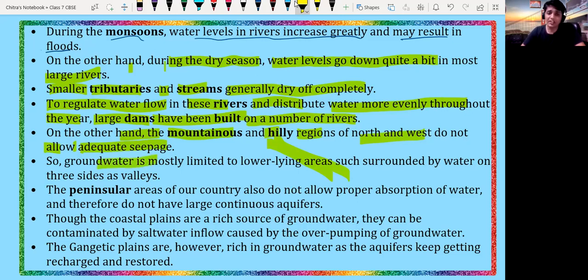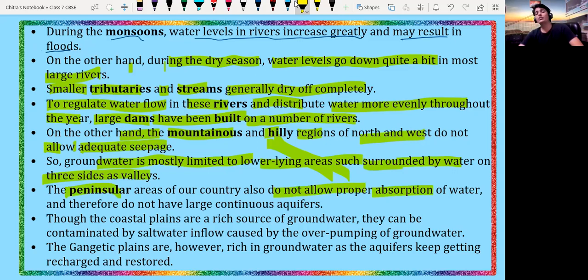So groundwater is mostly limited to the lower lying areas, such as valleys surrounded by higher ground. The peninsular area of the country also does not allow proper absorption of water.